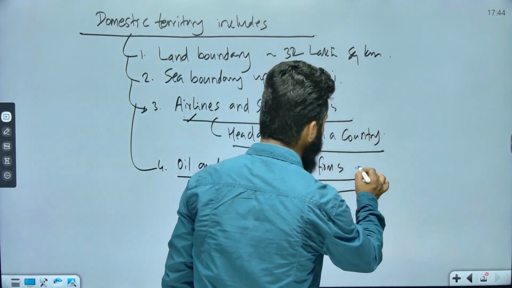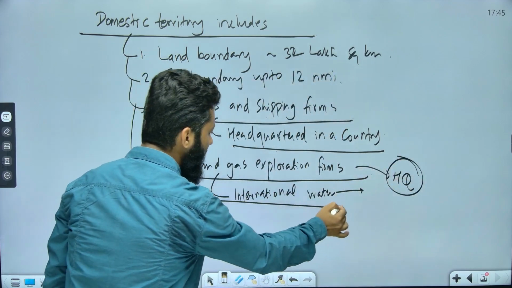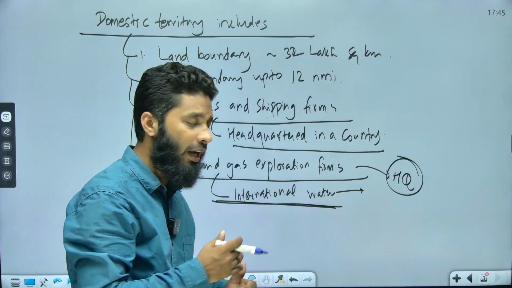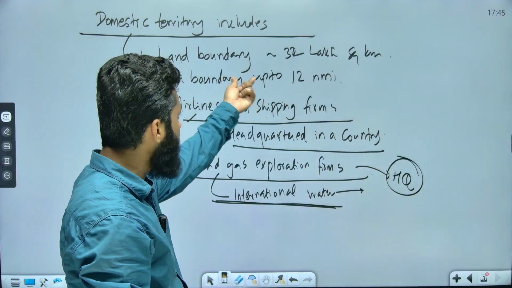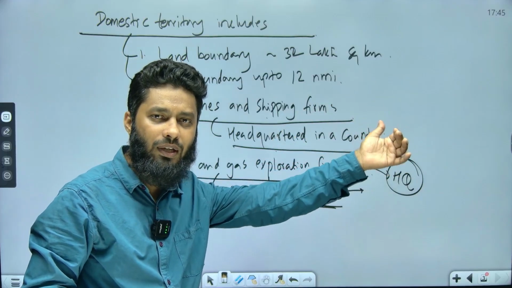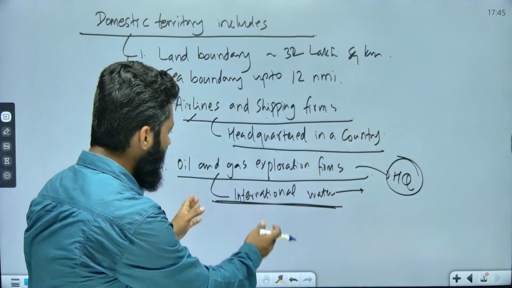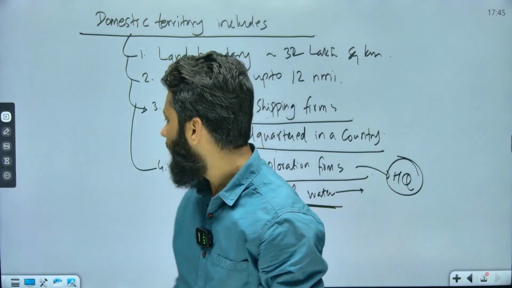So again, the concept of headquarters will come, but here you have to keep in mind that it is related to international water. Up to 12 nautical miles is domestic territory, so if they go into the water body of another country, then it will be counted under the GDP of that country. But when it is in international water, then we will take the headquarters into consideration.